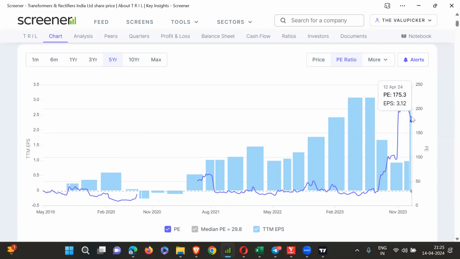Now they got multiple orders. They need to convert those orders into EPS. Once the EPS grows, earning will grow. When that flows to your cash flow and your reserve is growing, this particular stock can give further returns as well. So this is not a recommendation. I'm just saying that it has gone up really, 15x.